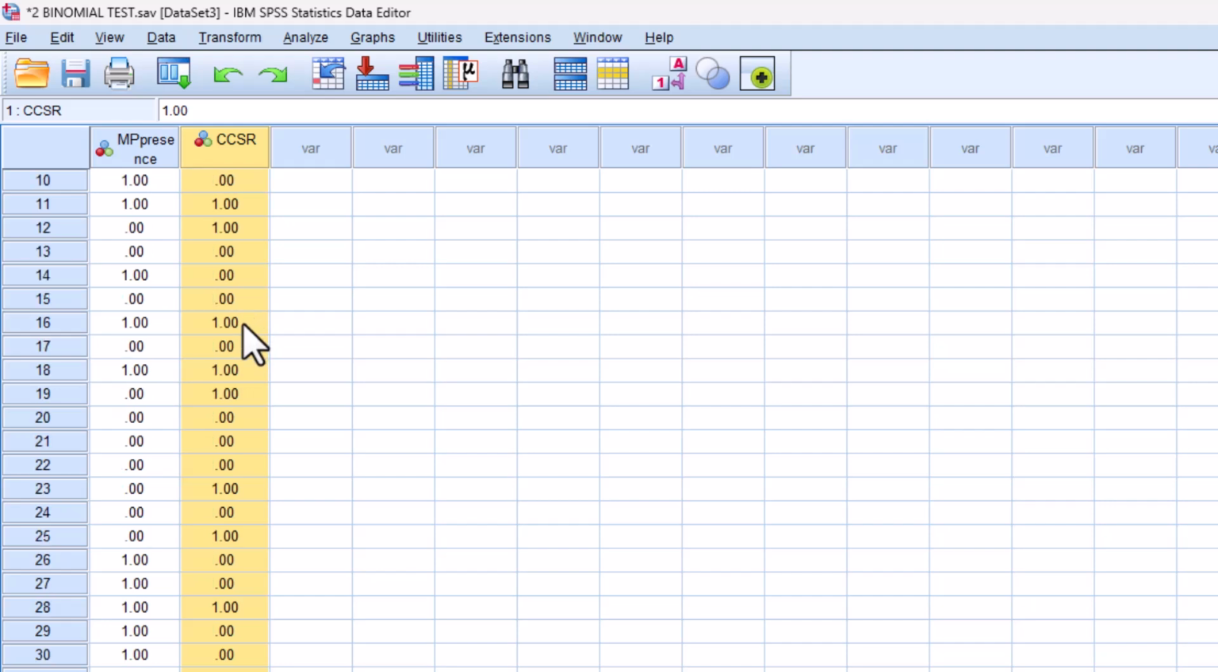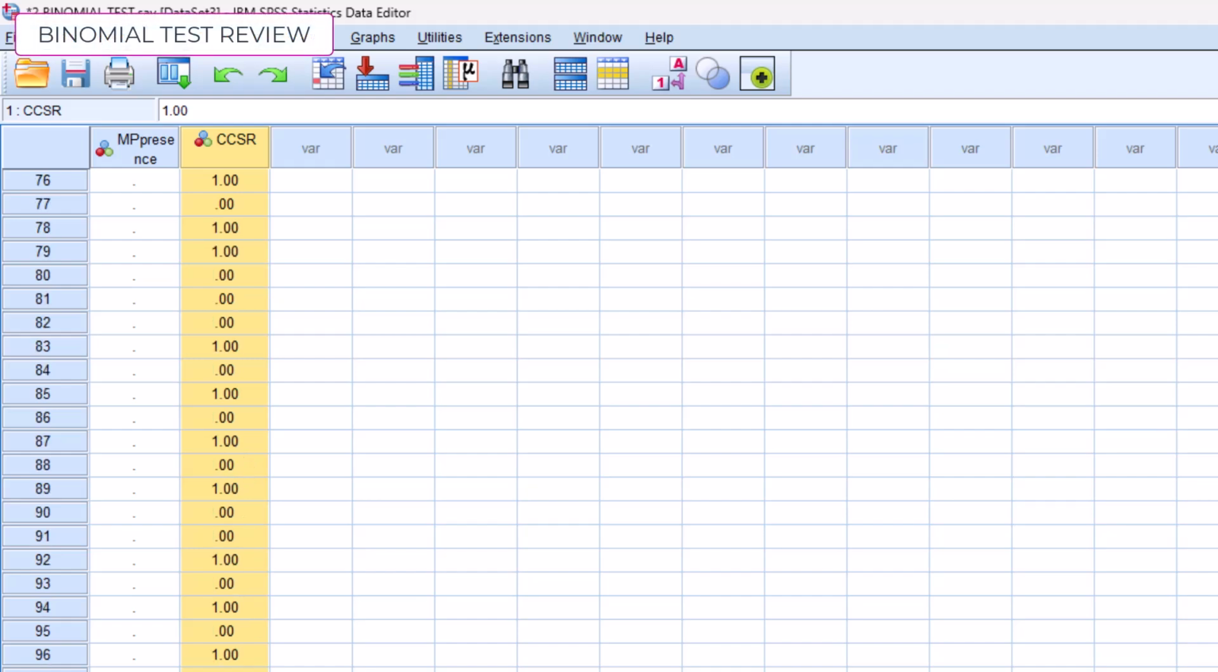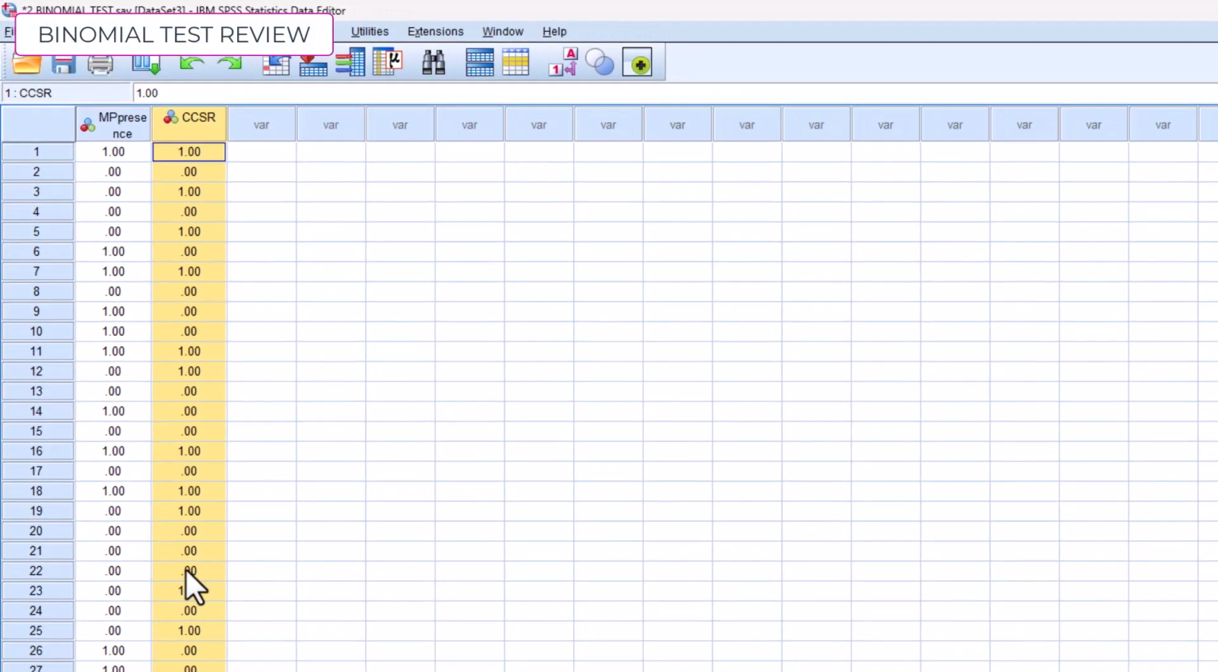Masisipag siguro mga researchers neto. Because again, 100 observations can cover a large reef area. Let's now perform the analysis.